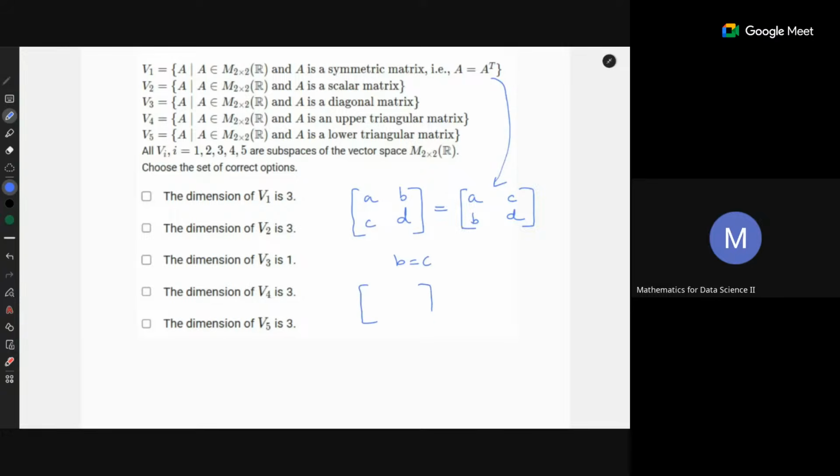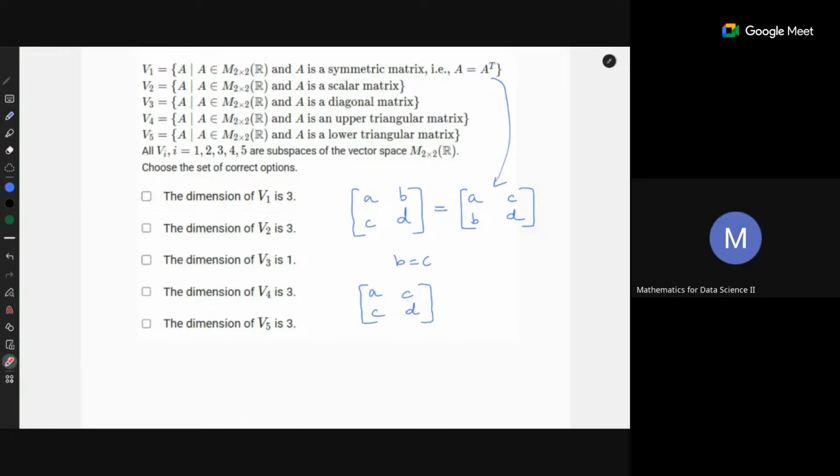So now, what will be the general form of the matrix in V1? It will be A, C, C, D. Right? So how many variables are there? There are only 3 entries. So what will be the dimension? V1 dimension is 3.